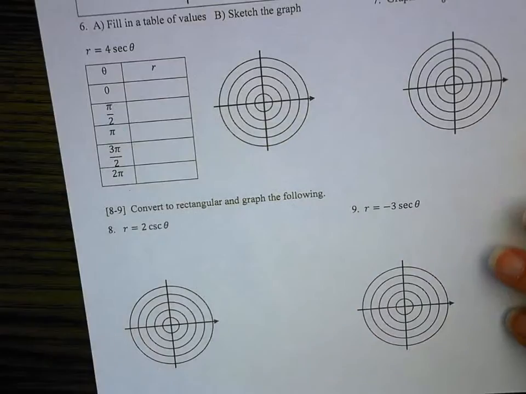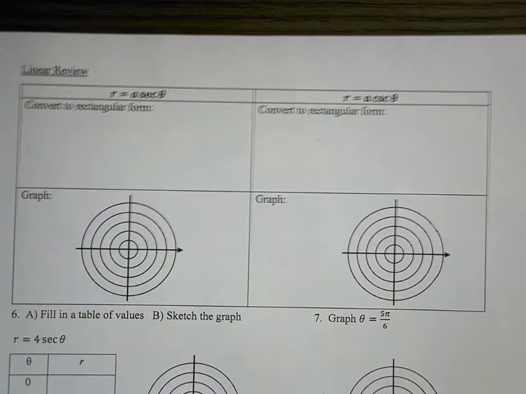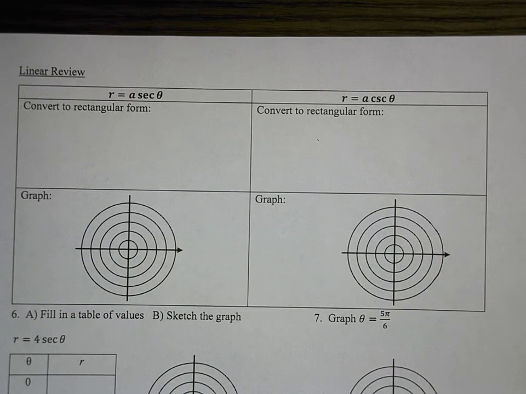And then let's go ahead and take a look at our linear review section. So this one was from, I believe, objective 2. It might have been objective 1. So this was when you were converting and graphing. These are just reminders of that, to pull in some review ideas as well.